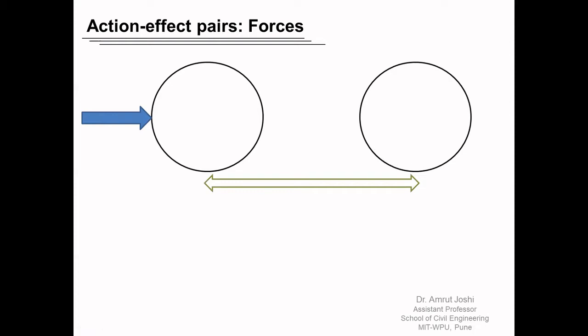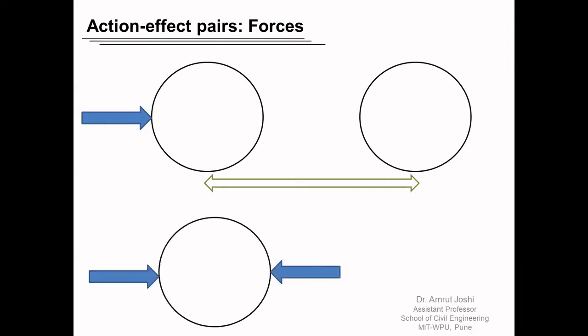Now let us perform another thought experiment where the same ring is subjected to a pair of equal and opposite forces, shown by these two blue arrows. What will be the effect of these forces on this ring? Probably the ring would change its shape and get transformed into something like this.